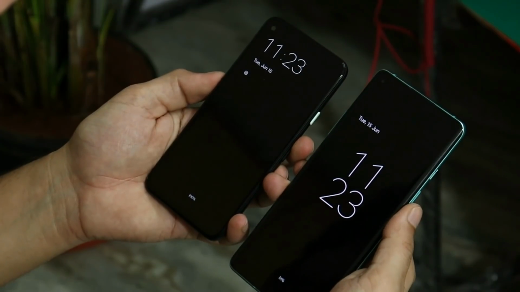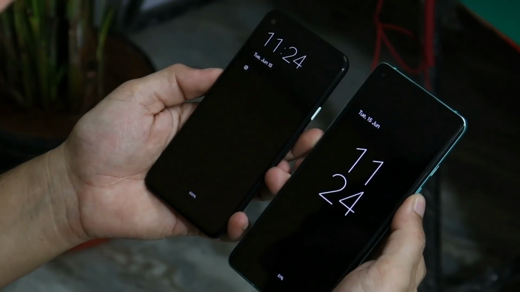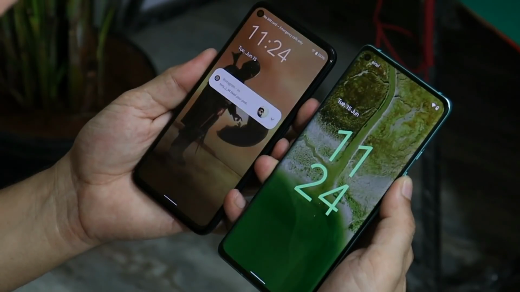This is the always on display on Beta 2, and we get a nice animation when we turn on the screen, and the same animation can be seen when we turn off the screen. And here you can see the animation.